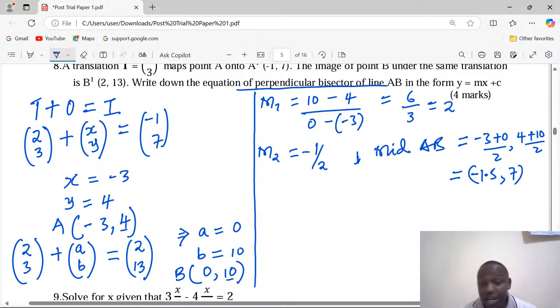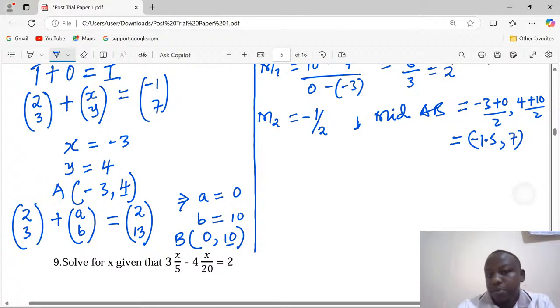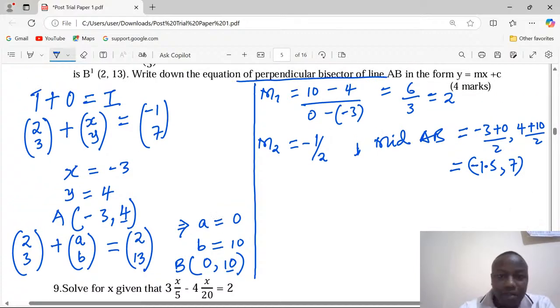That is the coordinate of the midpoint: x1 plus x2 over 2, y1 plus y2 over 2. We get (-1.5, 7). So after we've gotten the midpoint coordinate, we will know that that's where the perpendicular bisector passes.